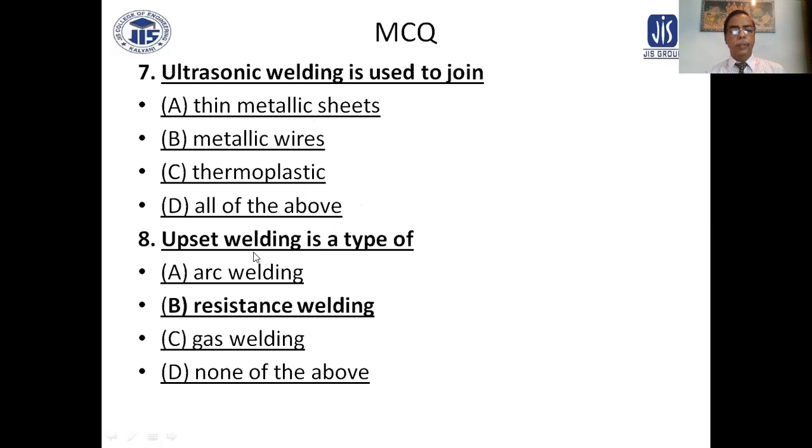Question number 8: offset welding is a type of arc welding, resistance welding, gas welding, or none of them. In arc welding, there is no direct offset welding; there are downhand welding, horizontal welding, vertical welding, and overhead welding. In resistance welding, offset welding is there. In gas welding also, as in arc welding, there is no offset welding. So resistance welding is the correct answer because offset welding can be done in resistance welding.